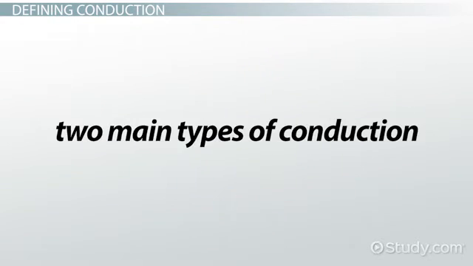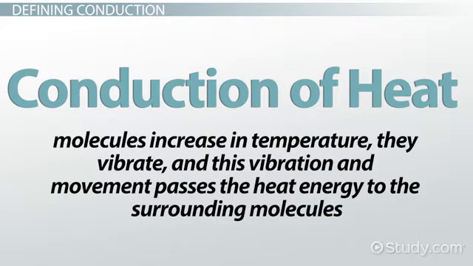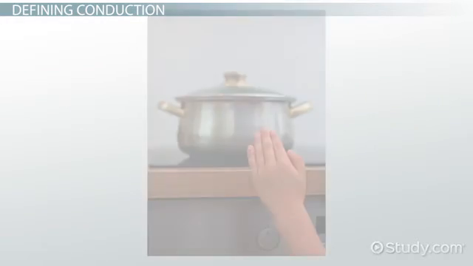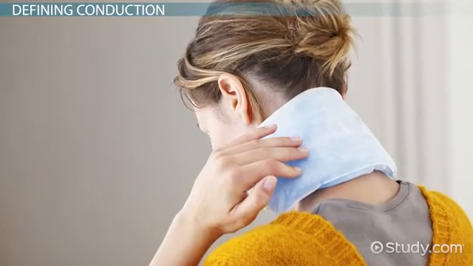There are two main types of conduction. Conduction of heat occurs when molecules increase in temperature. They vibrate, and this vibration and movement passes the heat energy to the surrounding molecules. Some examples of conduction of heat are accidentally touching a hot pot, or when a heating pad is applied to you directly and warms your muscles.